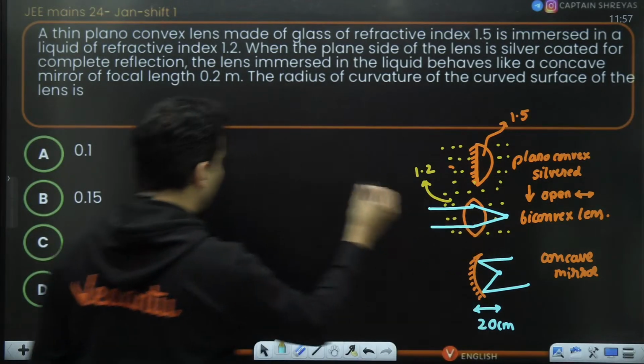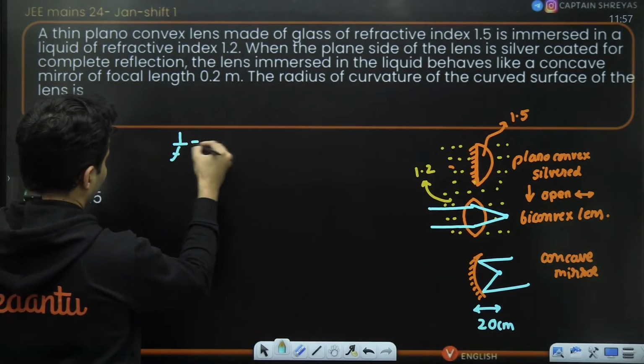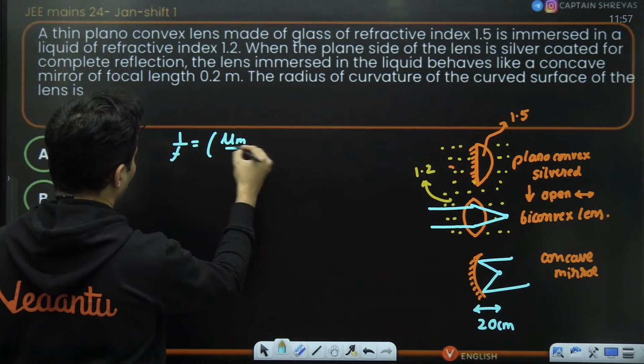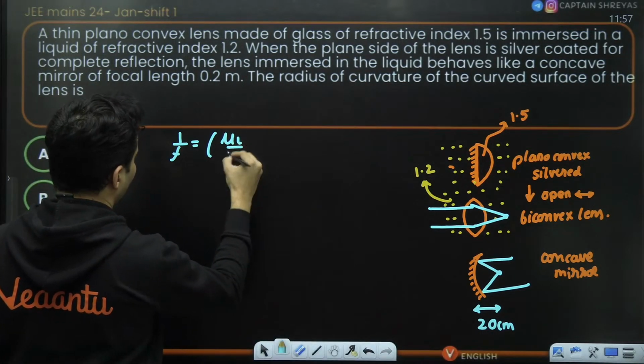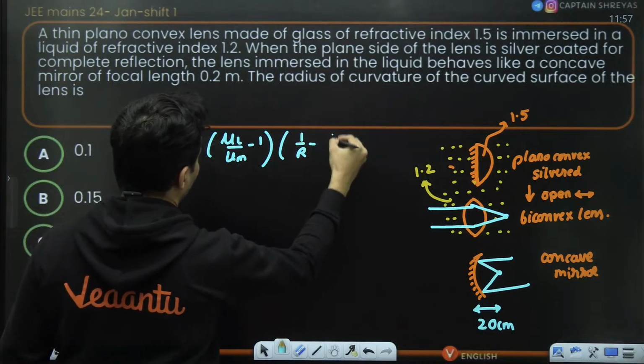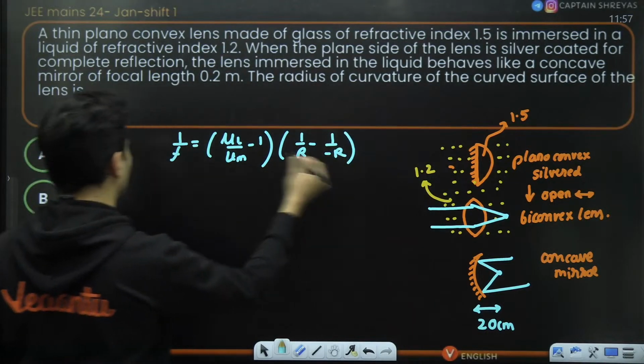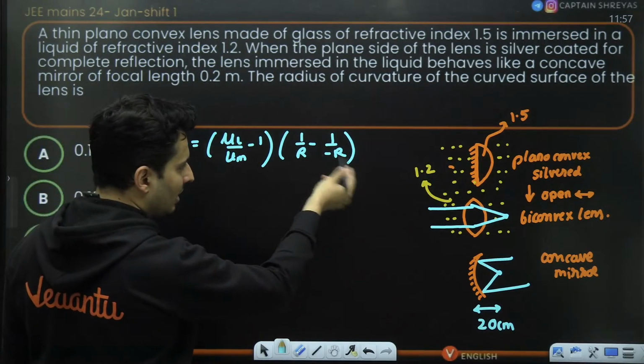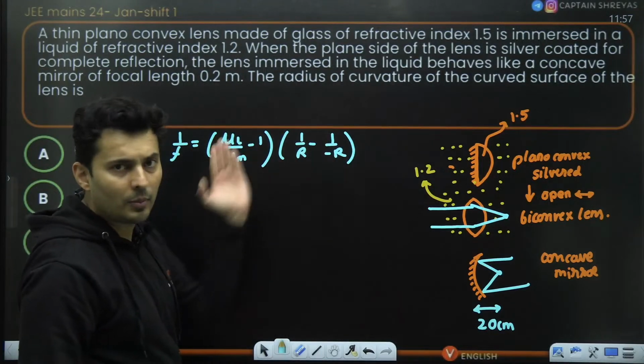So let's use our lens formula. 1 by f is refractive index of the lens by refractive index of the medium, minus 1, times 1 by r minus 1 by r2, two times because by sign convention the radii are the same.